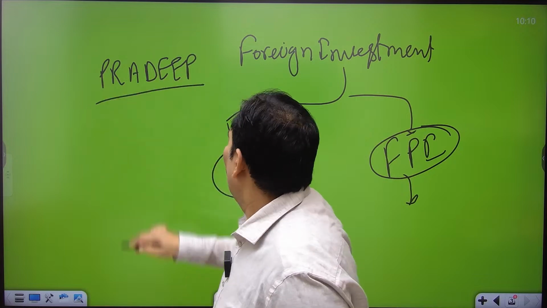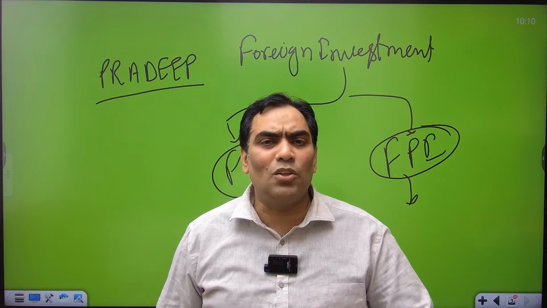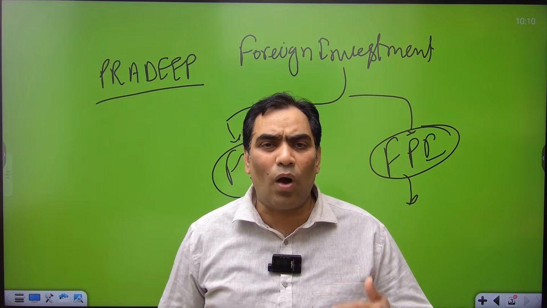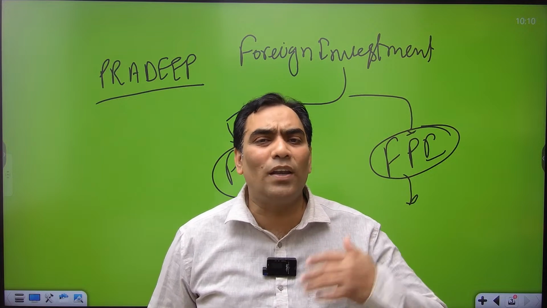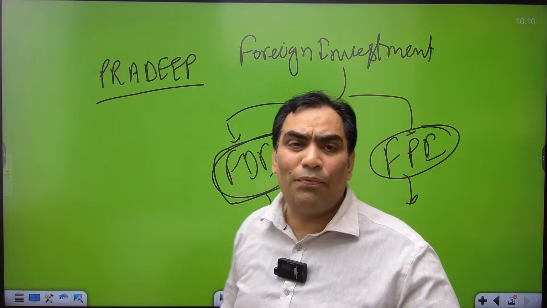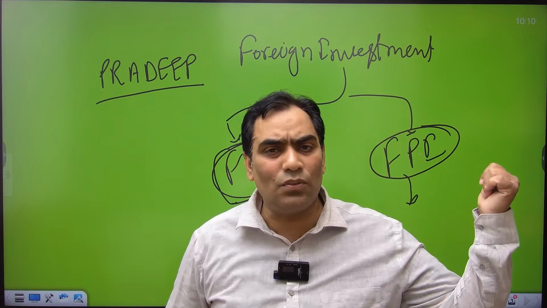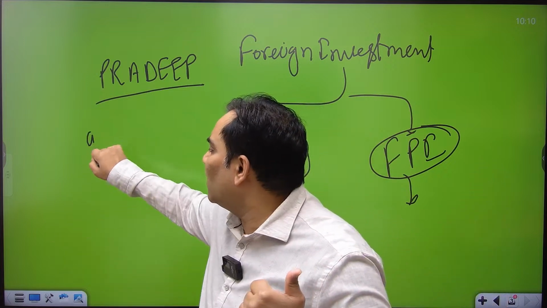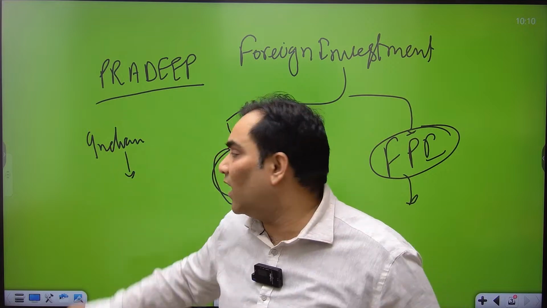Foreign direct investment is the investment through which the investors acquire or establish a business enterprise in foreign territory. So we are defining it from the investor's point of view. The investor is a foreigner. That's why we consider Indian territory foreign, because for the investor it is foreign territory.